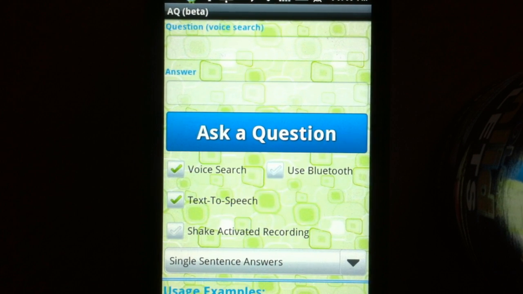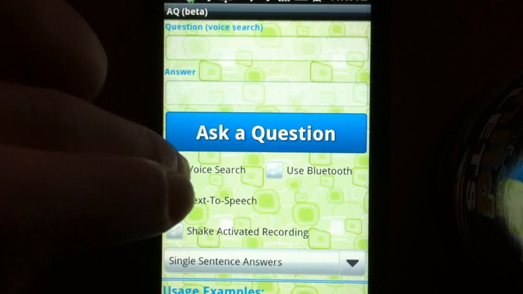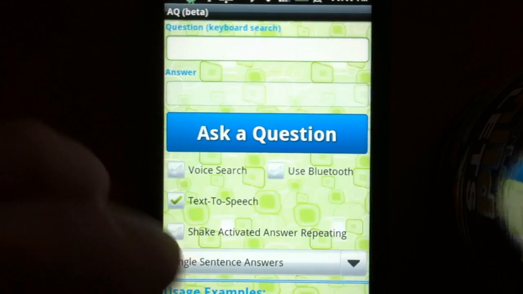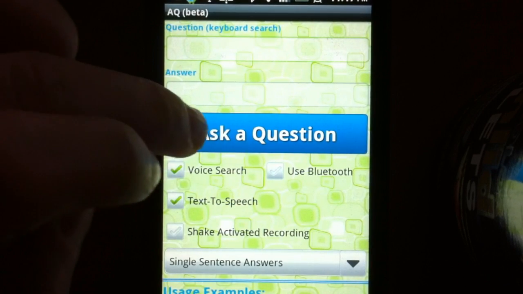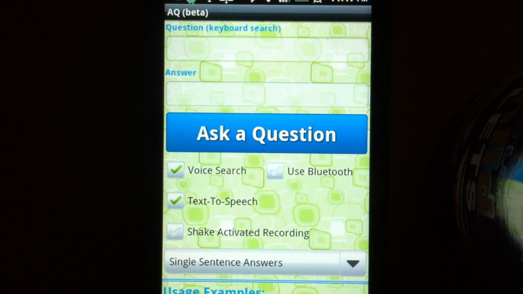Anyway, the program can be operated from the touch screen, but it also lets you speak directly to it. So you can enable touch screen, or you can do voice search. That means you can either type your question or simply just ask your question using the microphone of your phone